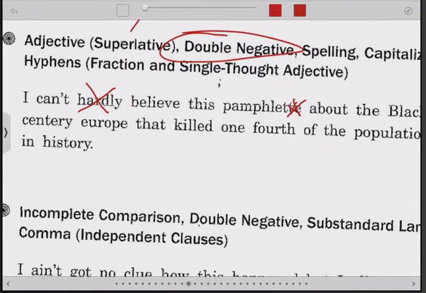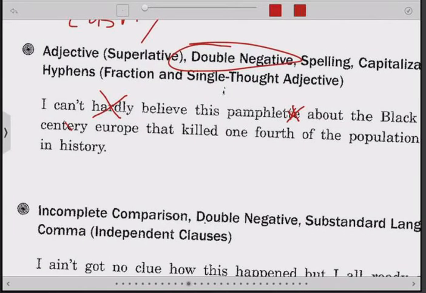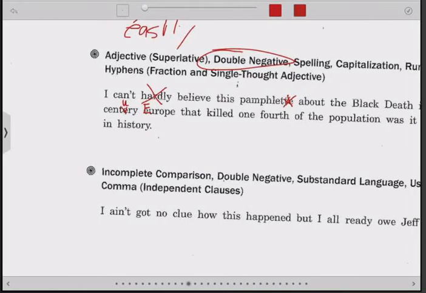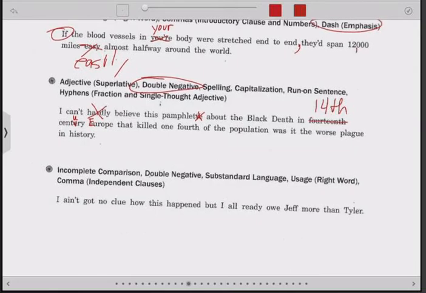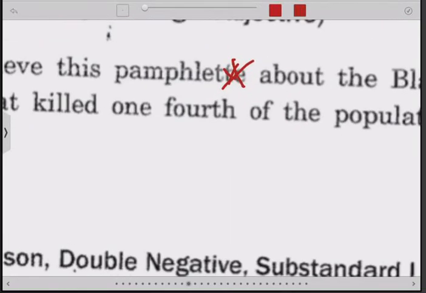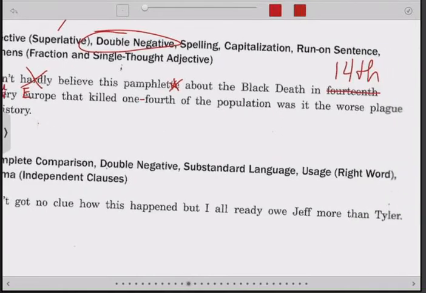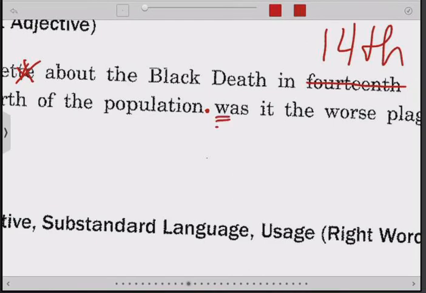I can't believe this pamphlet about the Black Death in 14th century, okay? This follows the number rule. Double digits and above. Century, this is always one of the ones they put on here. Should be a U. Europe should be capitalized. That killed 1/4 of the population. Here they want a hyphen for a fraction of the population. End of that sentence. Was it the worst plague ever? So let's start a new sentence.